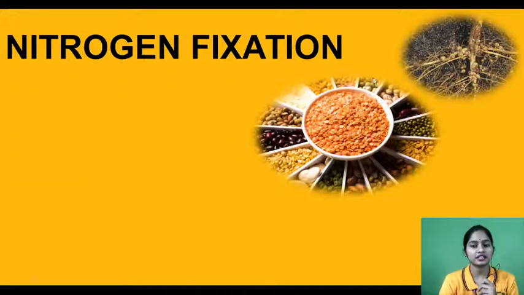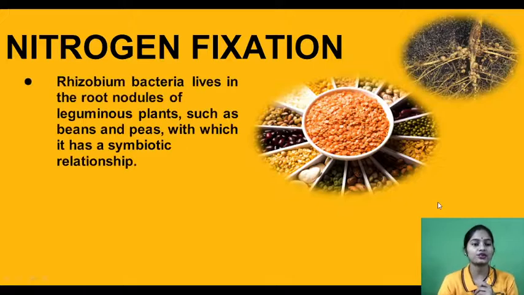Now see, what is nitrogen fixation, my dear kids? These are the pulses, right? These are the pulses and this is the root nodule of a leguminous plant. You already knew that in the root nodules of the leguminous plant, who lives? Yes, Rhizobium bacteria. What does it do? The Rhizobium bacteria live in the root nodules of leguminous plants such as beans and peas. They help in the fixation of nitrogen.